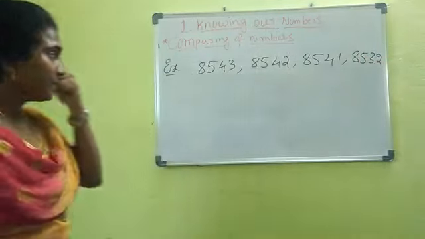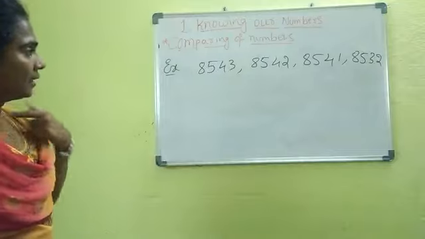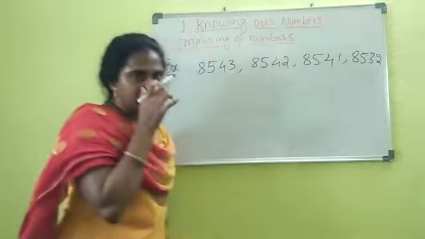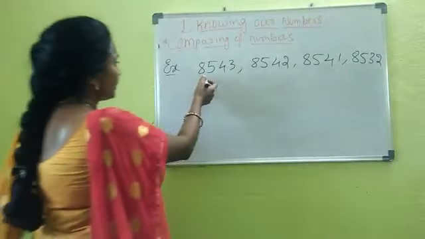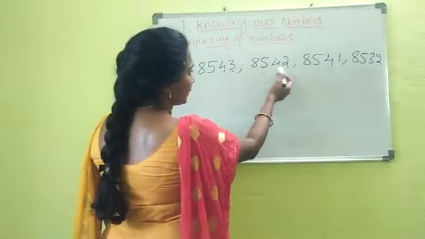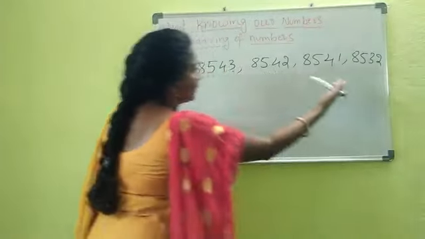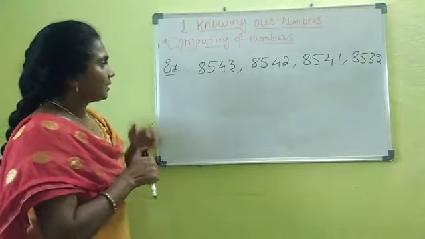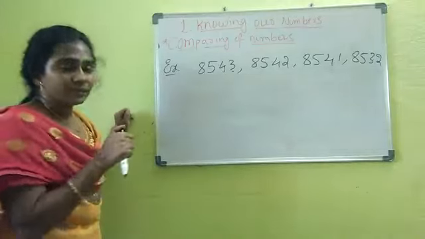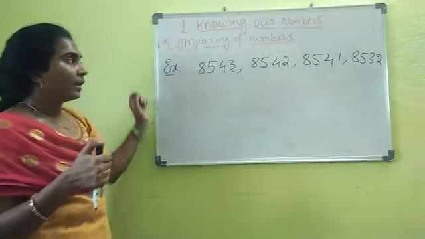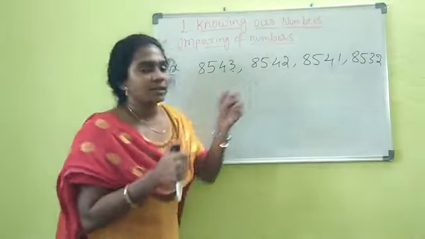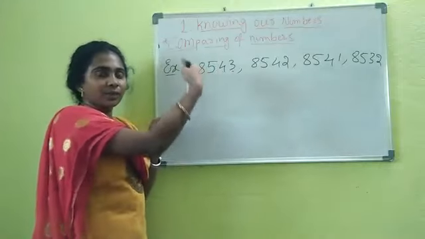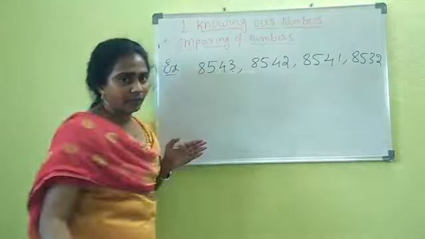See, observe the numbers. We have 4 numbers, right? From the 4 numbers, you should identify which is the greatest one. See, how many digits? 1, 2, 3, 4. Each number has 4 digits, right? That means equal number of digits. What is the first step I just now explained? If the number of digits is the same in the given numbers, you will check the positions of the digits from the left side one by one, right?